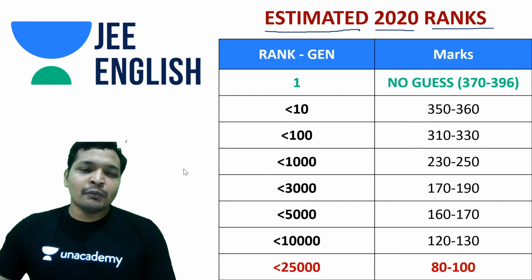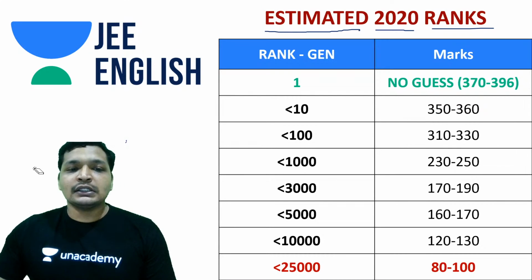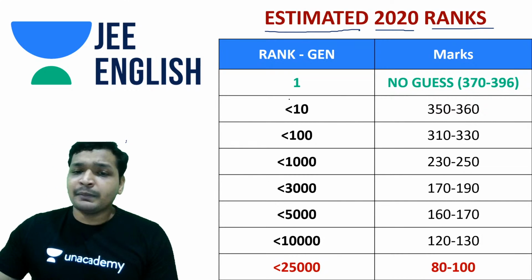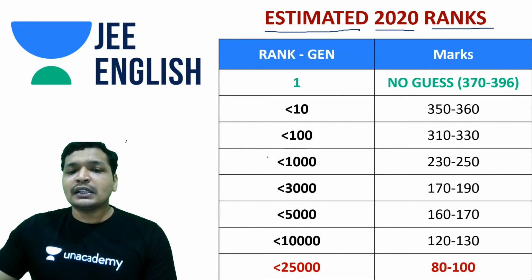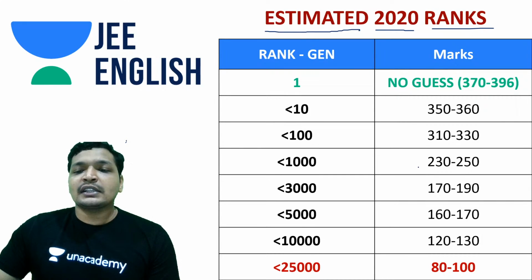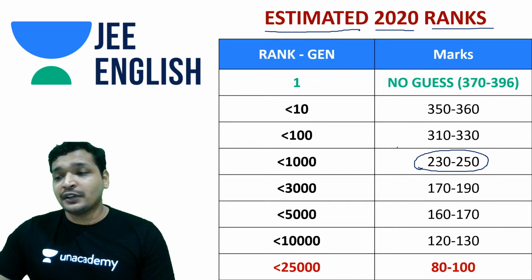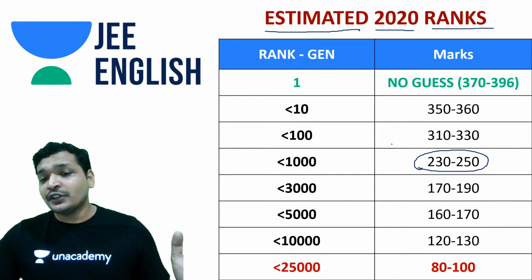The reason being, most of the questions were from 11th class in terms of physics, and in chemistry things have changed a bit. So students might have prepared during the lockdown for those subjects they were well prepared with. So that may be the reason within 1000 rank you need 230 to 250, and you're also seeing some spike in the amount of marks.